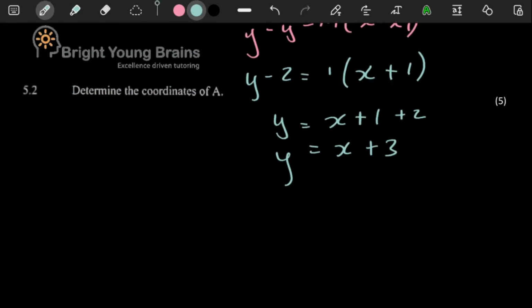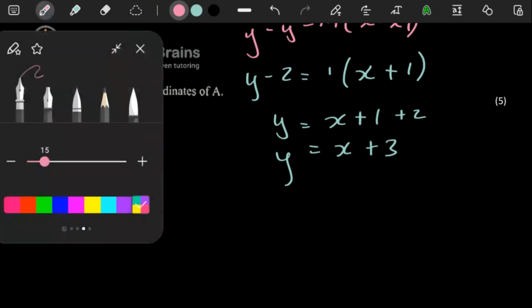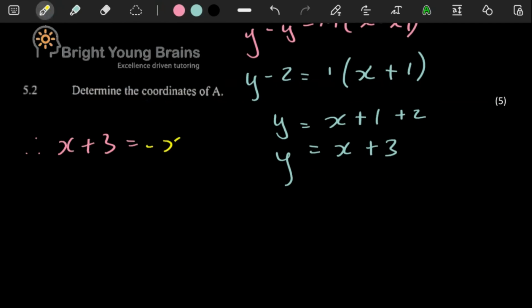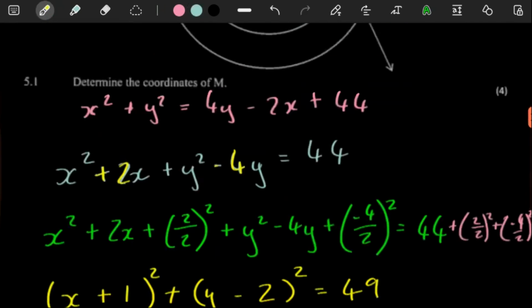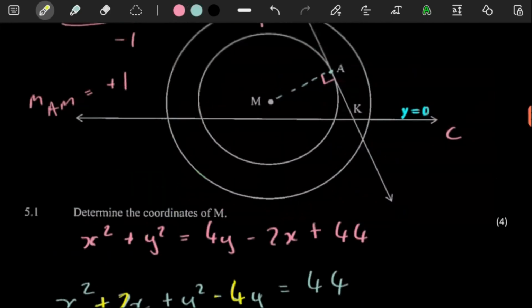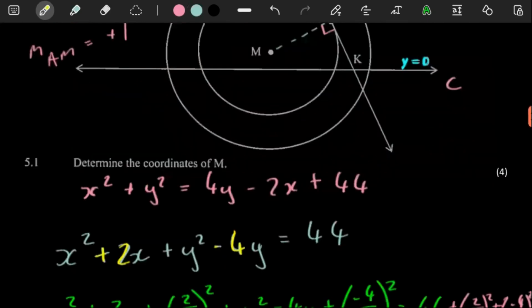As long as we have the equation of the line AM, remember, the equation of the line AM, we can make it equal to the equation of the tangent, meaning we can then work out where they meet. You see, this is the equation of the tangent and the equation of the line AM, they meet at A.